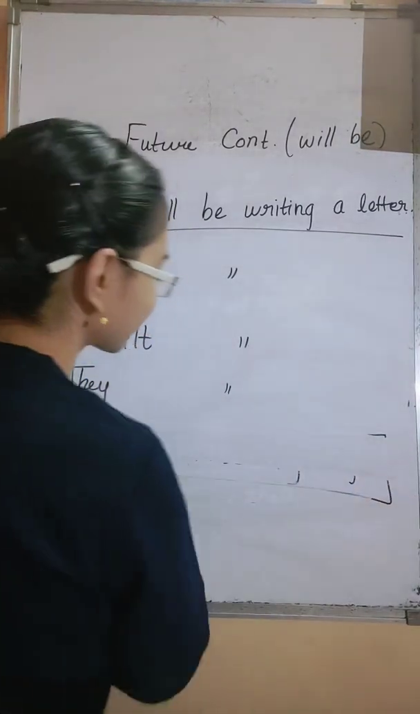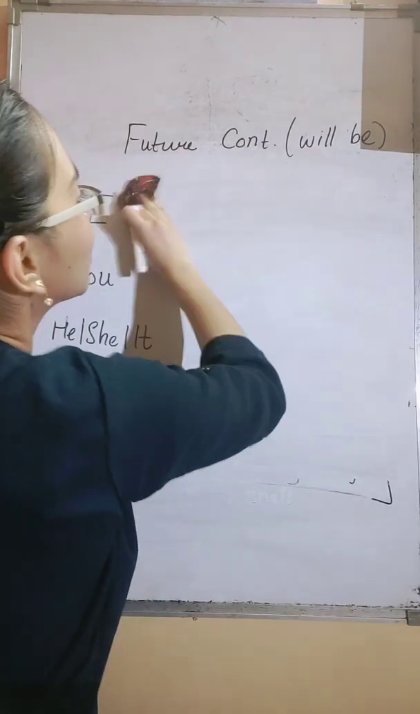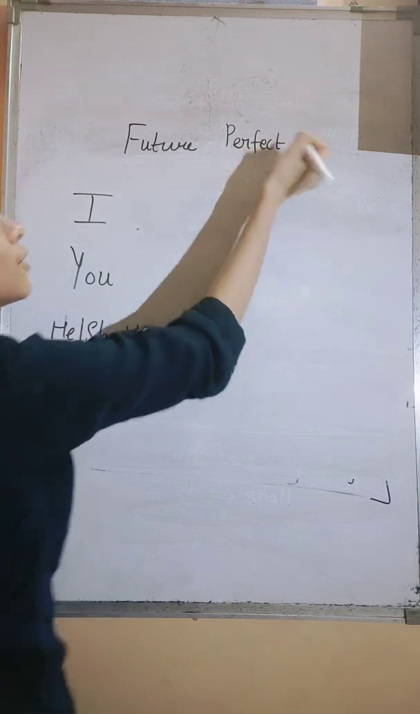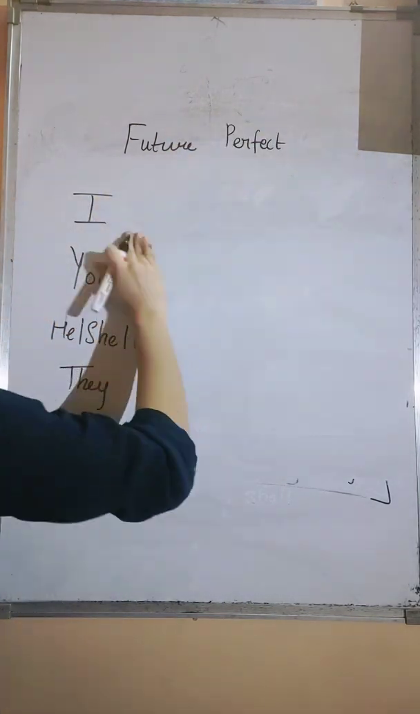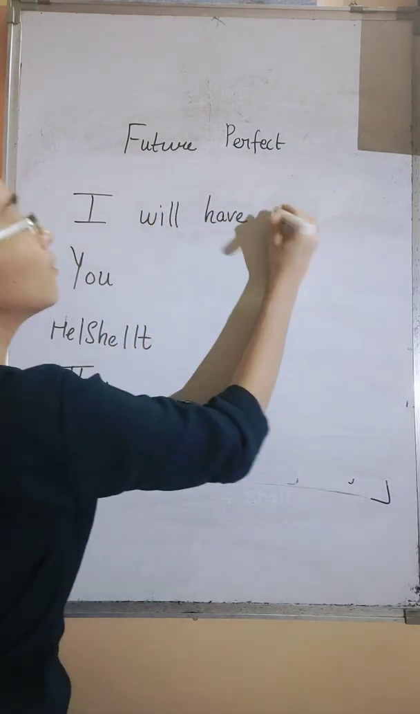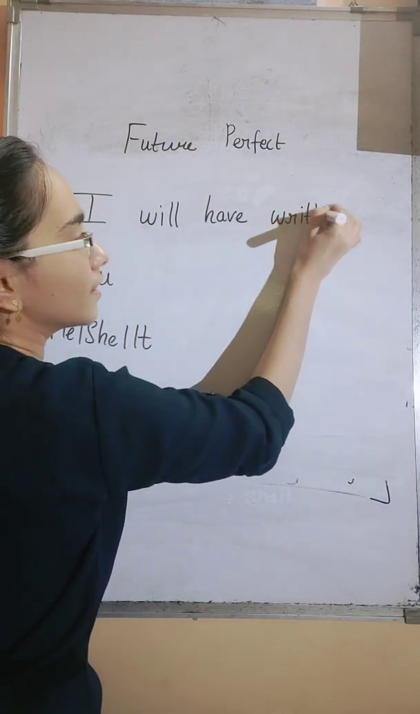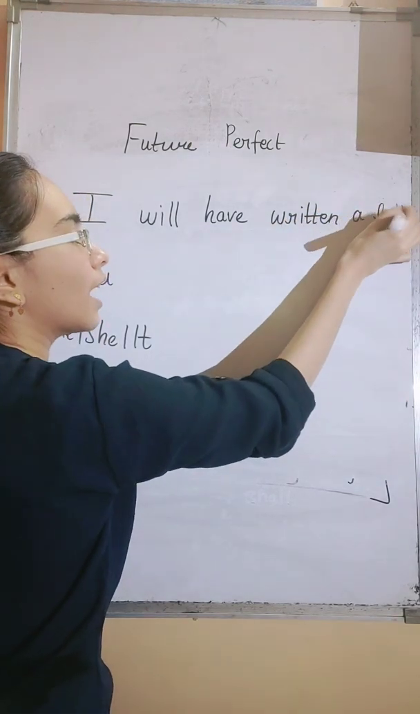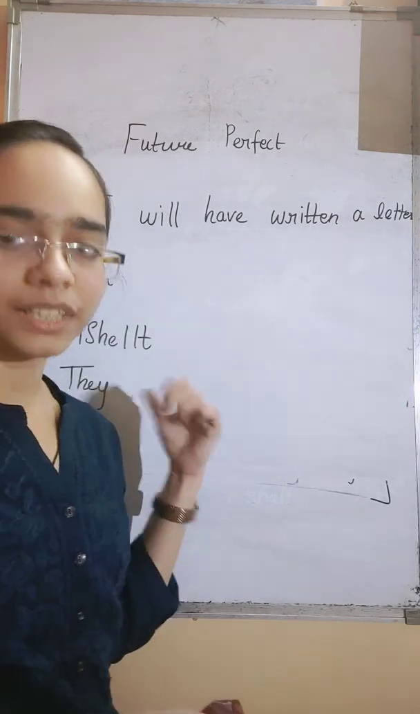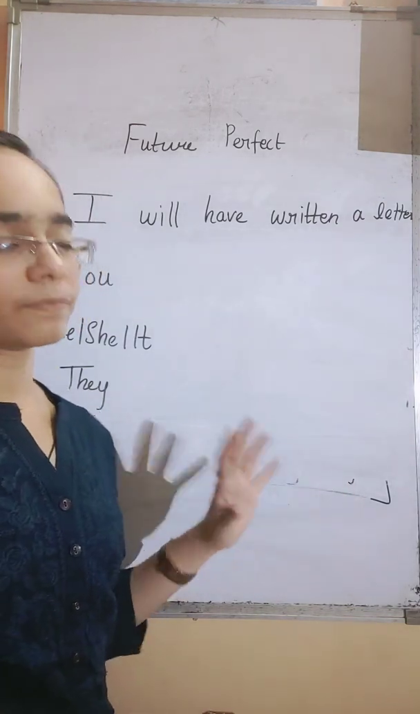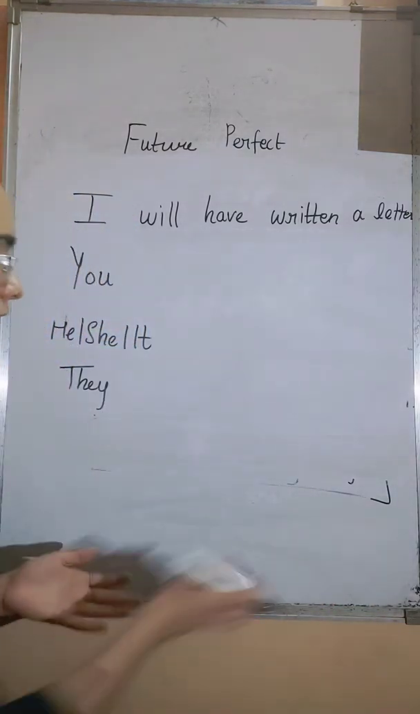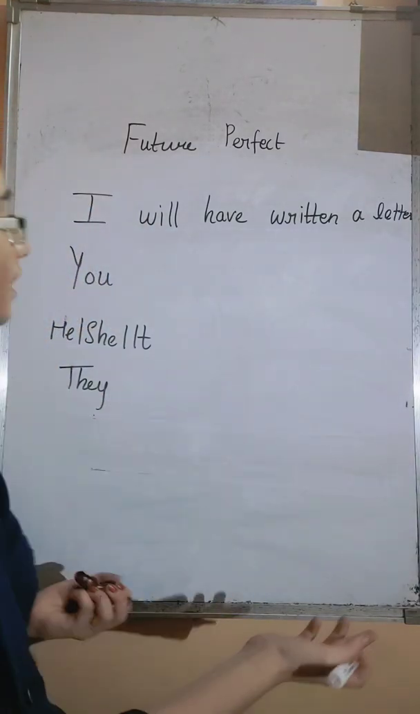Next comes future perfect tense, and for that you will have to take the help of present tense as well. So here I will have written a letter. Okay, I will have written a letter. Have is actually coming from that. Have is actually used in present perfect form, right? So that have will come here. I will have written a letter.